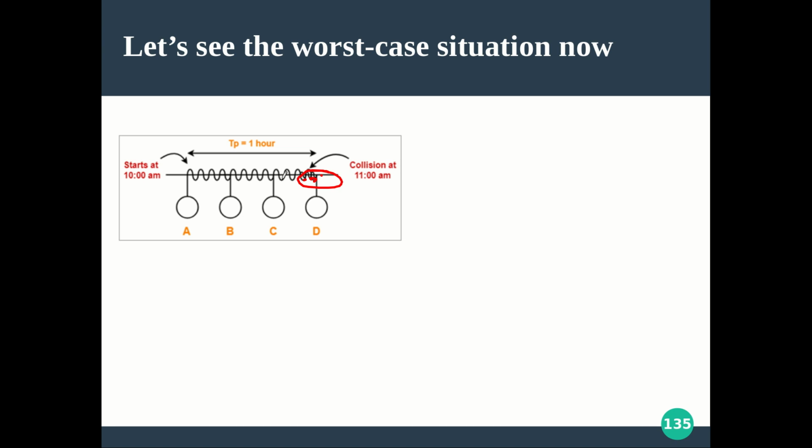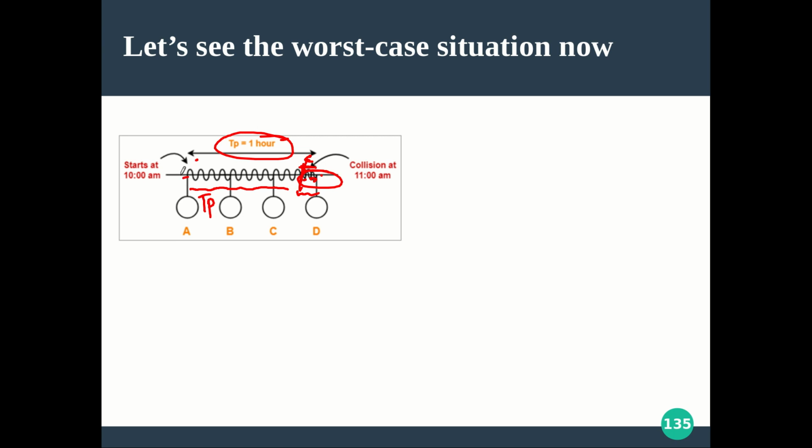So when A's data is almost nearing D, just before that, you remember that epsilon difference, the collision happened at this point. Now D will come to know about the collision very fast, and okay, no problem for D, because it just started sending, immediately it got collided, fine. But what about A? The TP time it will take for A to reach D. So just before this TP, this collision happened, and another TP around the TP time it will take for the collision signal to come back.